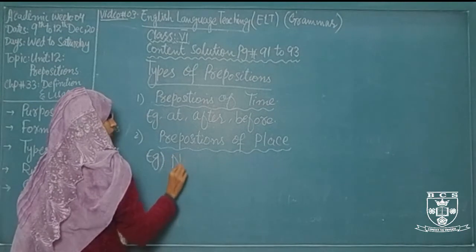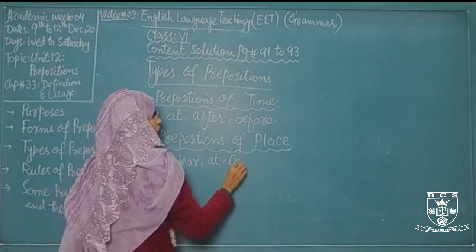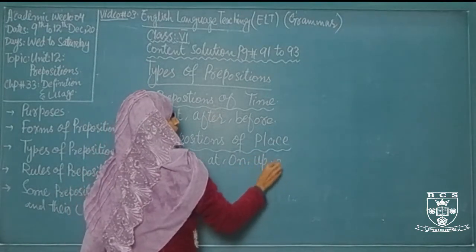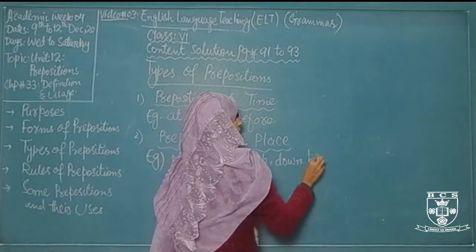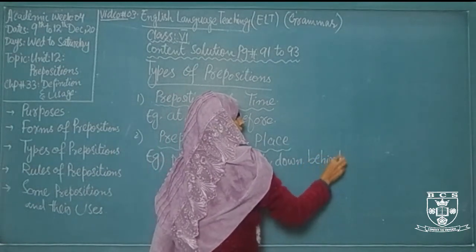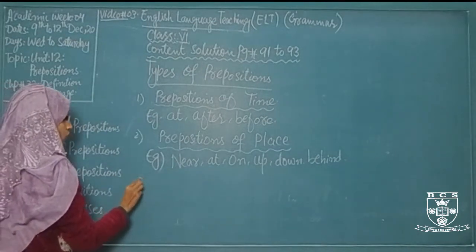For example, near, at, on, up, down, behind, under, below, into.